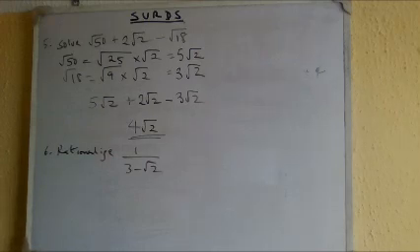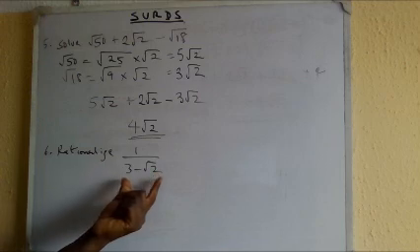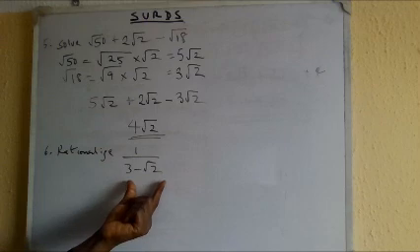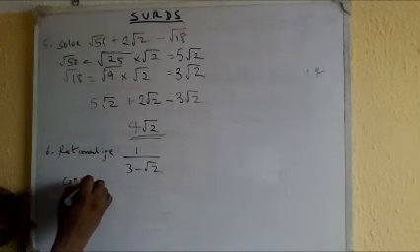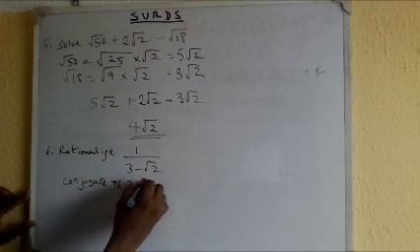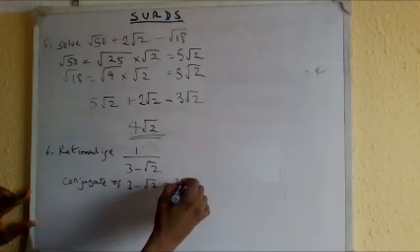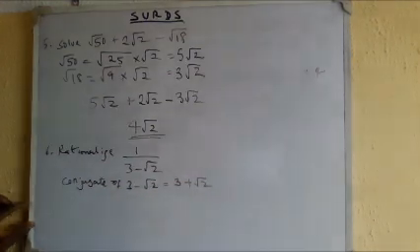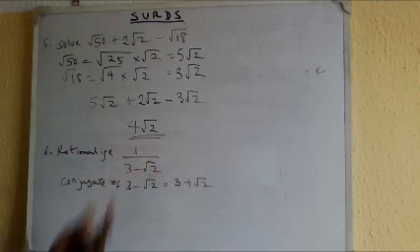Now, rationalization, I said the first thing you do, look at the denominator and get its conjugate. The conjugate of 3 minus root 2 is what? Who can guess that? Put it in the comment section as I'm writing. The conjugate of 3 minus root 2 is equal to 3 plus root 2. So this conjugate, I'm going to use to multiply numerator and denominator.